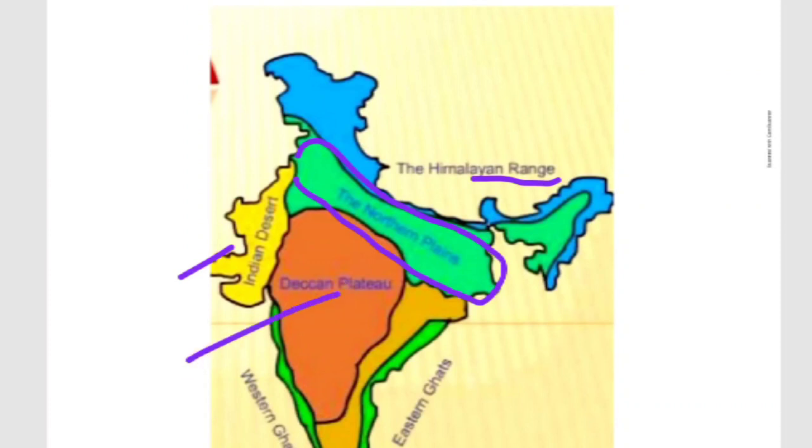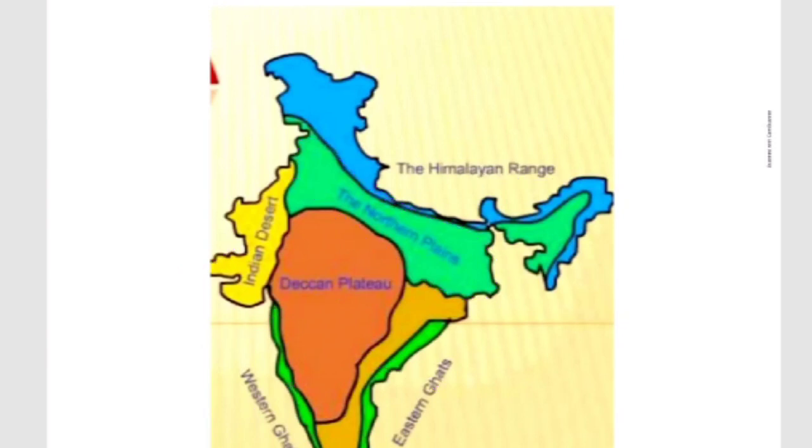Under physical features, last class I told you the northern mountain, in the sense the Himalayan mountain. Then we are going to learn the northern Great Plains, then the desert, then the Deccan Plateau, that is the peninsular plateau in the southern part of India, then the coastal plain, the Western Ghats, the Eastern Ghats, as well as the islands. Today I am going to explain about the northern Great Plains alone.